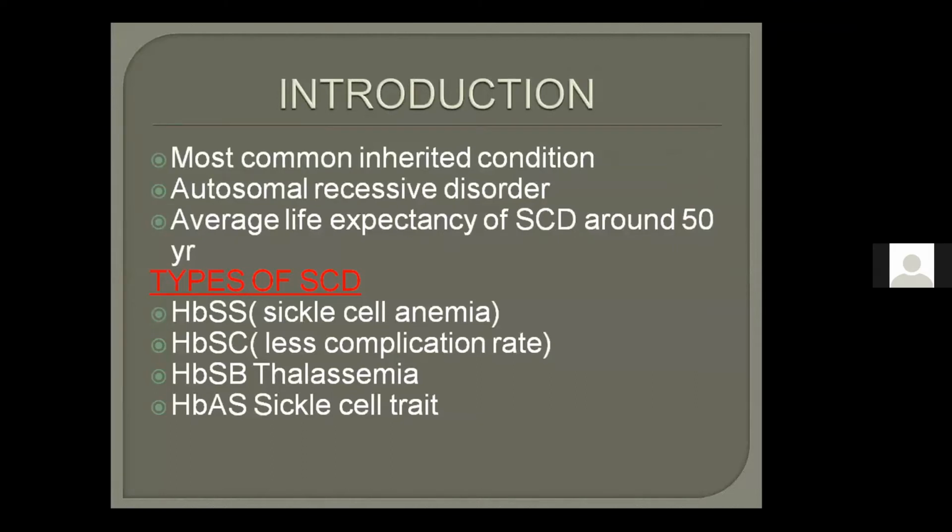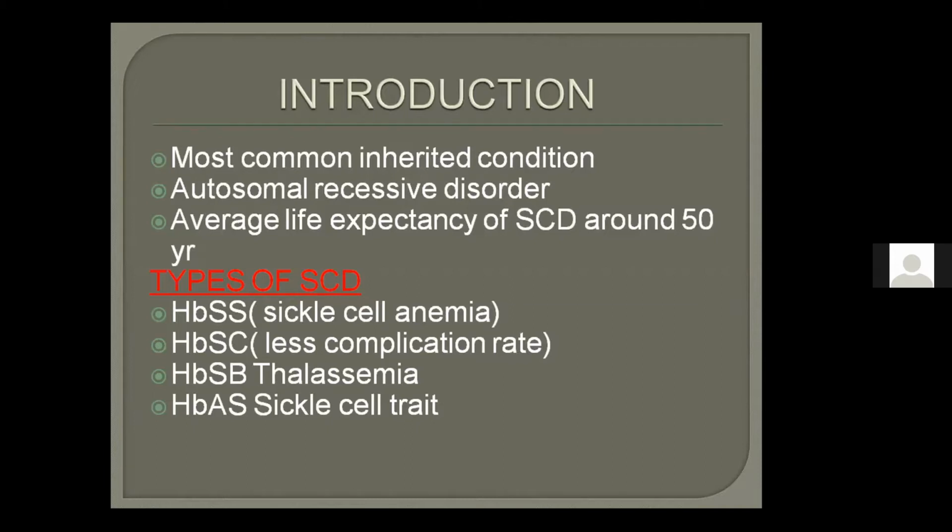So first of all, why was it important to study sickle cell disease? This is one of the hot favorite SBAs. It is the most common inherited condition. Students, remember it. It is an SBA: most common inherited condition, not only the most common hemoglobinopathy, but also the most common inherited condition. And it is autosomal recessive. The average life expectancy of sickle cell disease is around 50 years.